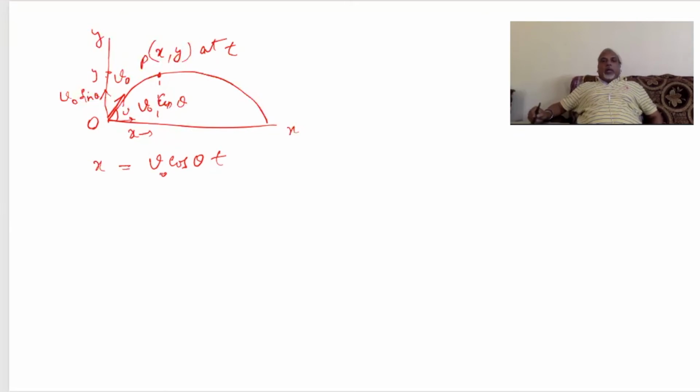So after time t, x will be this only. And what about y? y will be nothing but the initial vertical component, that is V0 sin theta t, minus half g t square.